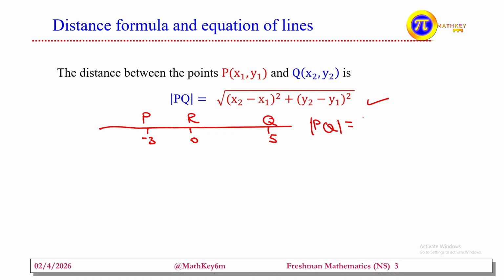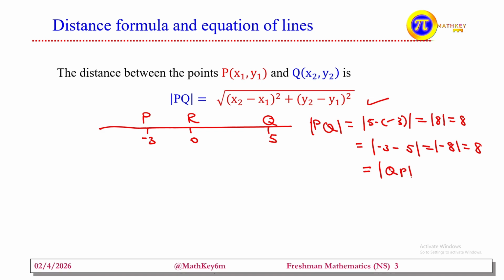This is equal to the absolute value of 5 minus (negative 3), which equals the absolute value of 8, which is 8. In other words, we may take the difference negative 3 minus 5. PQ is Q minus P, or QP, which is the same: the absolute value of negative 8, which is equal to 8. So the distance between two points P and Q is PQ or QP. We can express it in both forms, which gives the distance between P and Q.